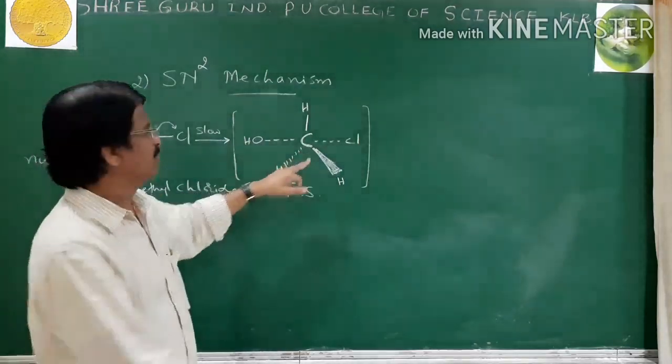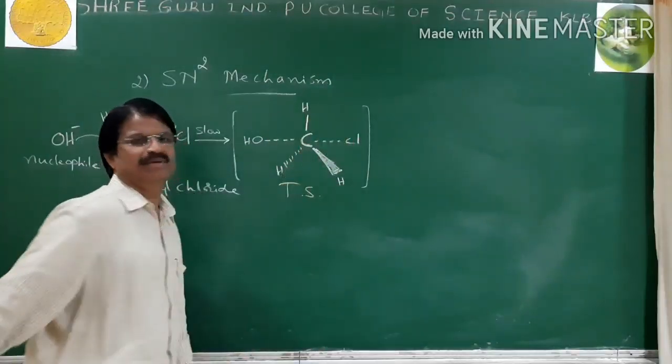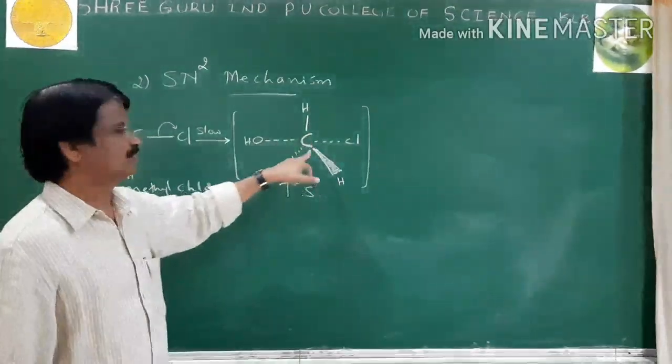Now you can see carbon is pentavalent, but actually carbon is tetravalent; here it is pentavalent.